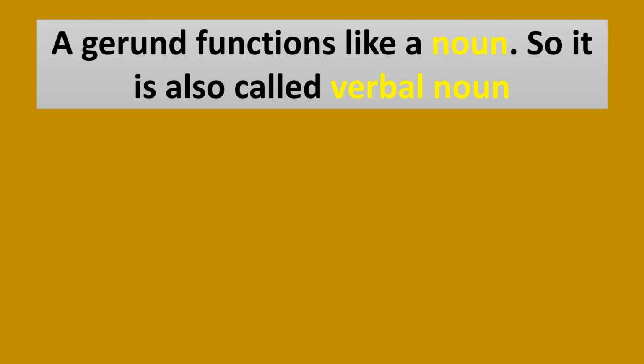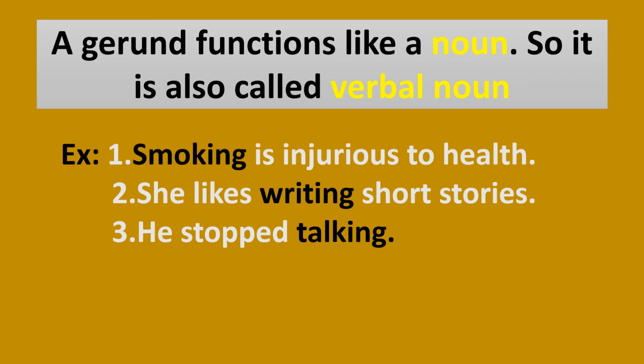Let's understand this one through these examples. Smoking is injurious to health. In this example, smoking, smoke plus ing, the base form plus ing form, so it is a gerund. It functions as a noun. It does the duty of the noun. It does the work of the noun. Okay, it acts as a noun, so it is called a verbal noun. This is not a verb at all. Of course, it is a kind of non-finite verb, but it is observed as a noun.